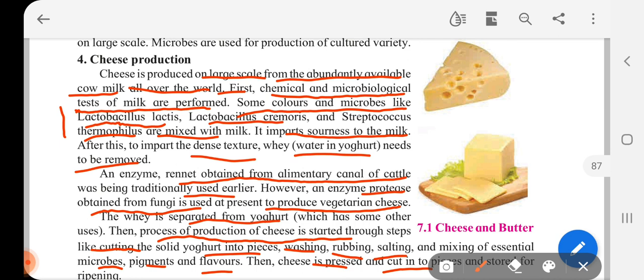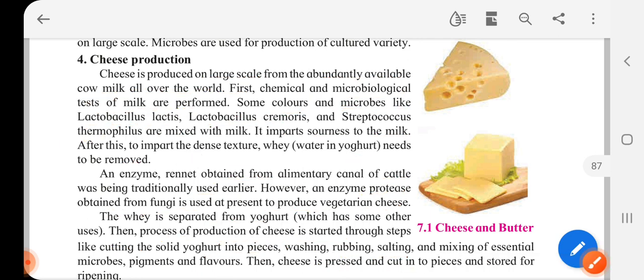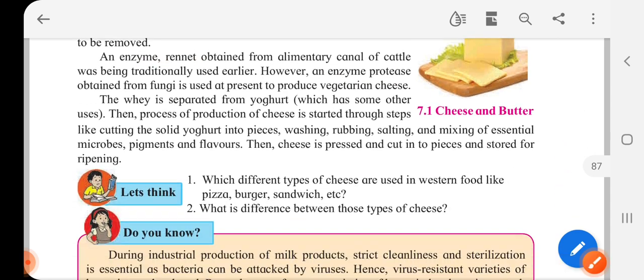So what you should remember in this is the name of these microbes. Okay, it's important for you to remember, and the name of enzymes which are added, like the enzyme rennet, okay, the enzyme protease. Remember them. Moving ahead,